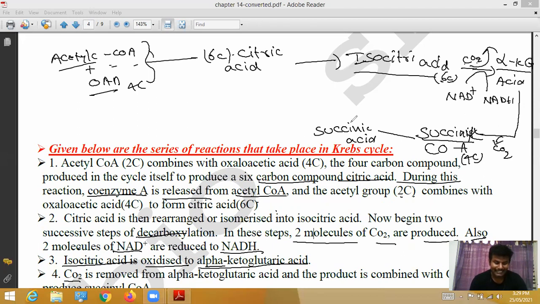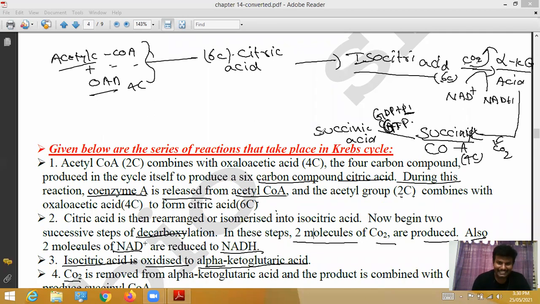How is ATP formed? Here guanosine diphosphate is combined with inorganic phosphate and forms GTP.